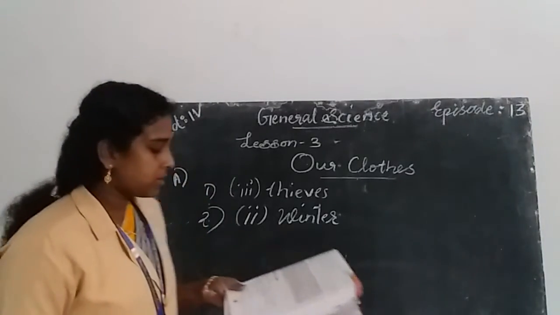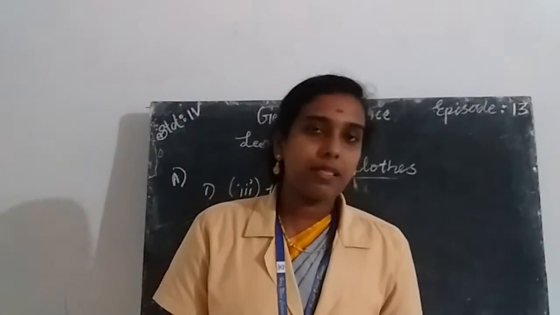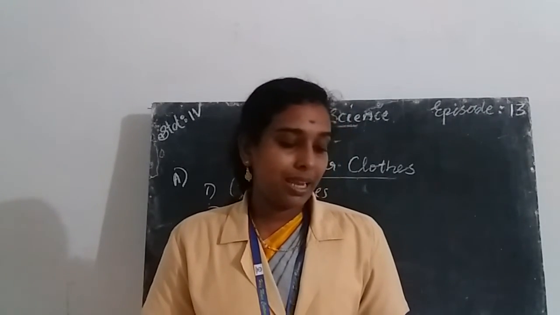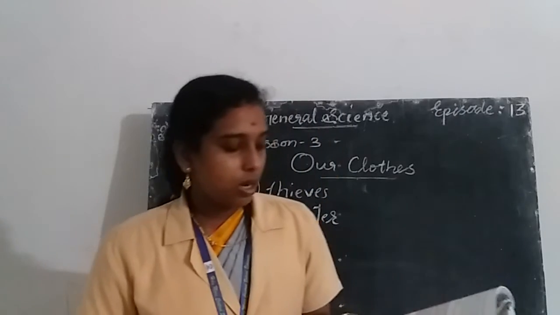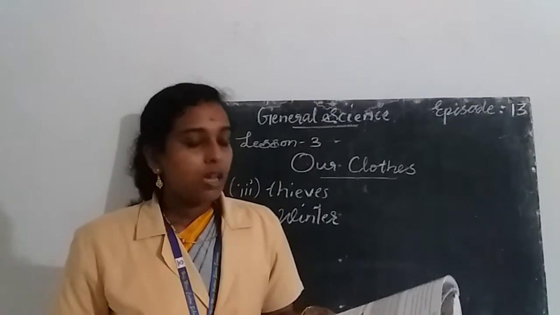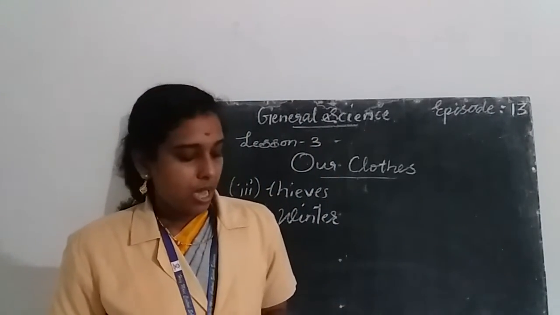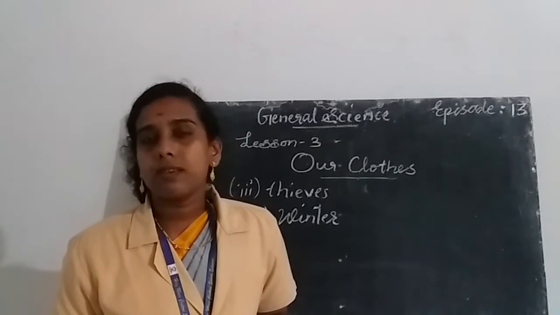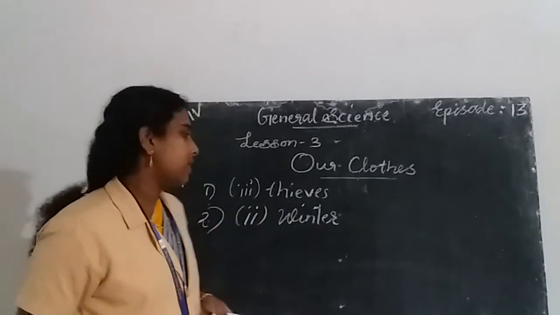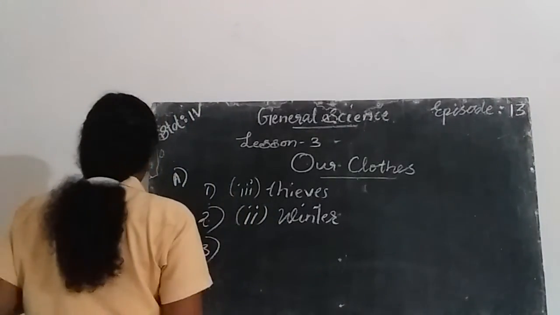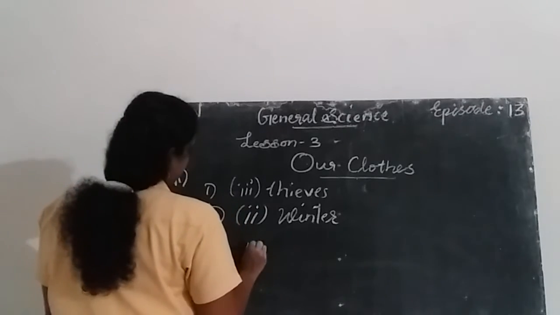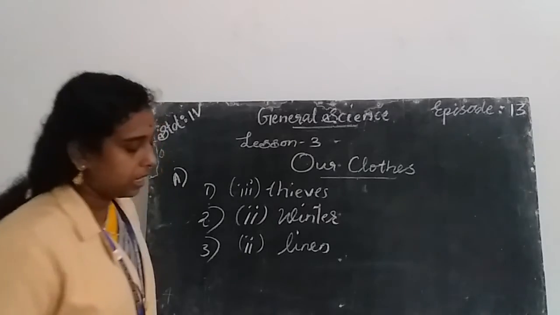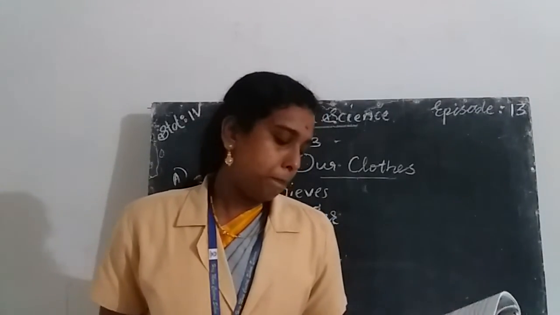Third question: which of these are natural fibers? Three options are given, and we want to identify the natural fiber from these three. The options are nylon, linen, both of these. Nylon is a synthetic fiber made by men, and linen is a natural fiber obtained from the flax plant. So linen is the correct answer. Third question, option B is the correct answer. Tick the box in option B.